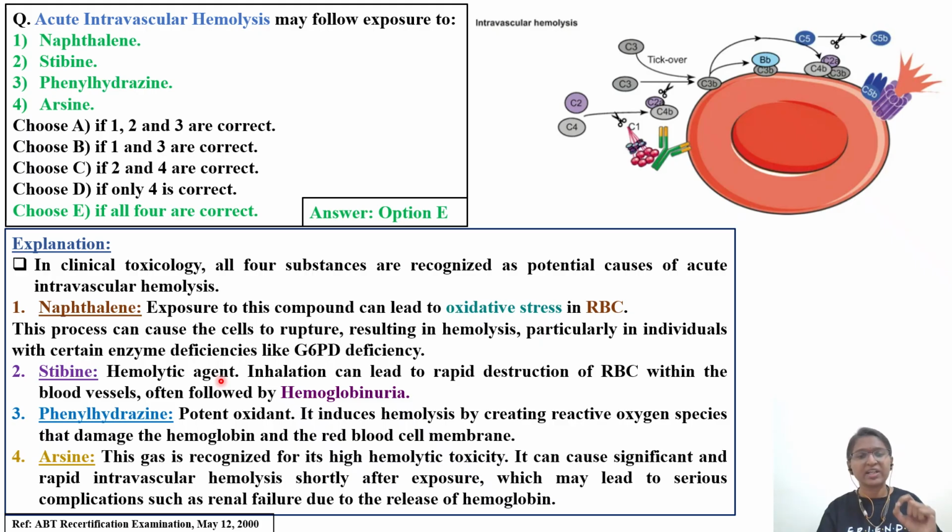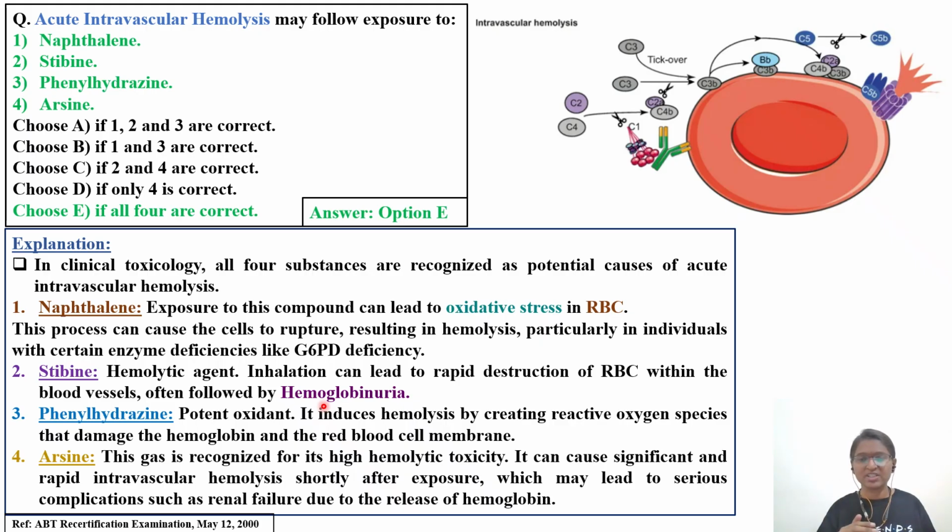Second one is stibine. Stibine is a hemolytic agent. When workers in factories are exposed to stibine gas by inhalation, it can lead to rapid destruction of the RBC within the blood vessels. The disruption takes place while the RBCs are flowing in the blood vessels, often followed by hemoglobinuria, and there is a decrease in hemoglobin in exposed individuals. That was with respect to stibine.